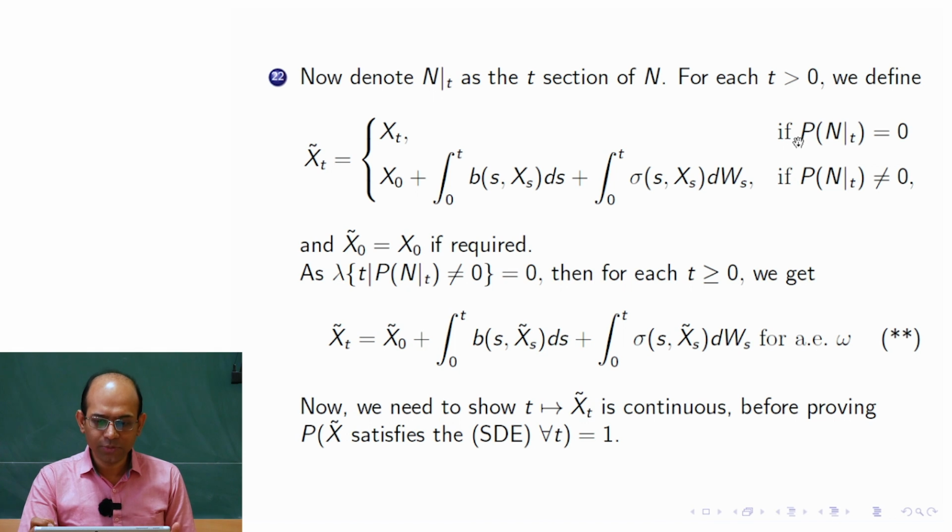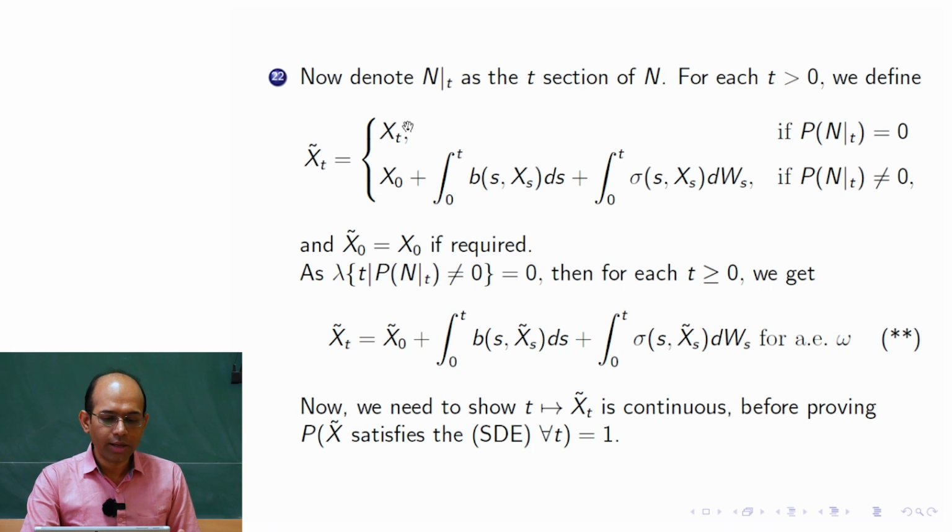So now we define. So why are we doing all this? Because we need to show that X_t solves that SDE for each and every t, but we are not yet there. So that's why we are classifying these two parts, okay. So now we consider those time points t such that the t-section of N is 0. So that is most of the cases.